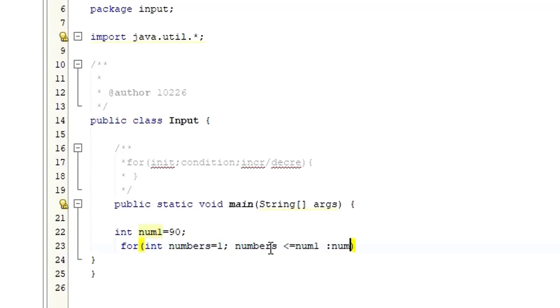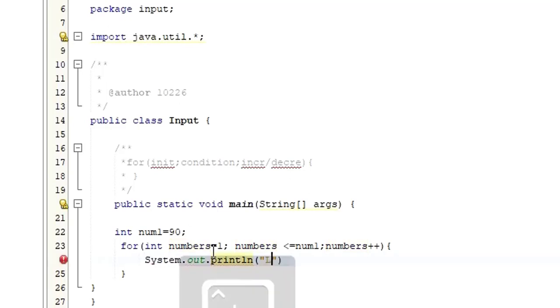The numbers, so numbers plus plus. Here it's not a colon, it's a semicolon. Inside I'm going to write the body. Maybe I just want to print "Learning Java is fun".